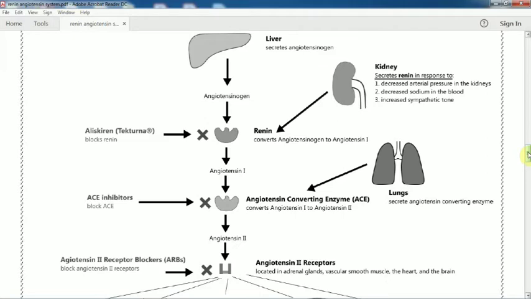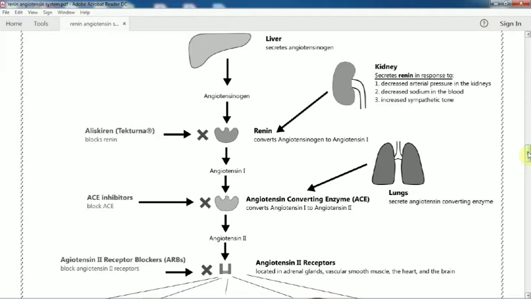First let's see how the blood pressure increases or how a person suffers hypertension. What are the major organs? Liver, kidney, lungs, heart.